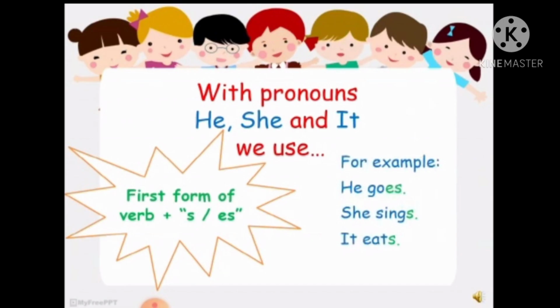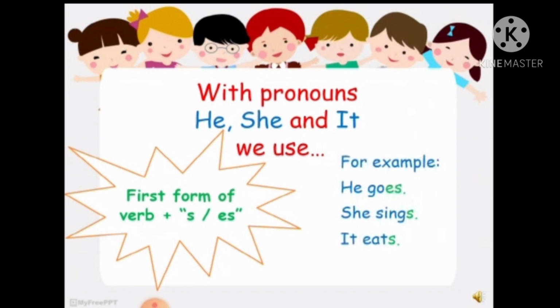Let us now learn about the third person singular, that is he, she and it. What do we use? We will use the first form of the verb, or we can say the base form of the verb, but we have to add s or es. A few examples I have mentioned here. He goes. What have I done? I have written the third person singular, he, and the main verb is go, where I have added es to the main verb and it has become goes. So the sentence becomes he goes.